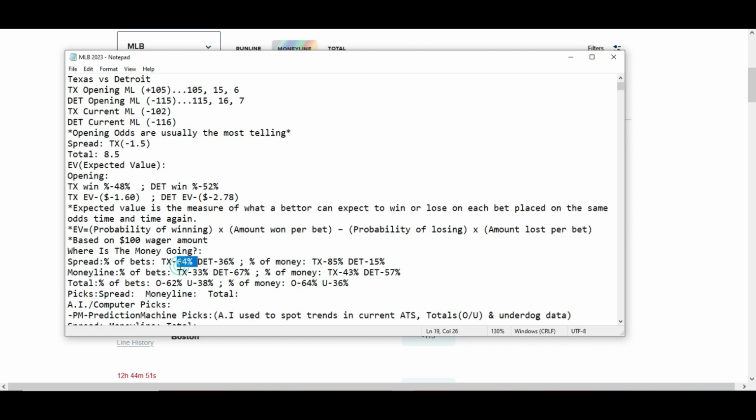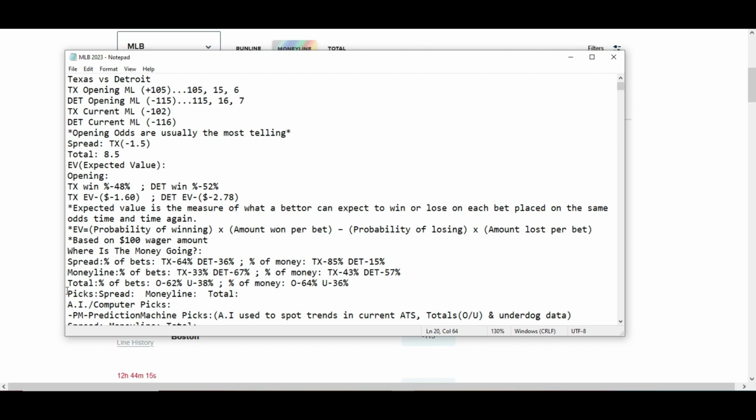Percentage of bets, 64% on the spread, also known as the run line, 36% going to Detroit. Percentage of money on the spread, 85% going to the Rangers, 15% going to Detroit. Money line, percentage of bets, 33% going to the Rangers, 67% going to Detroit. Money line, percentage of money on the money line, 43% going to the Rangers, 57% going to Detroit.